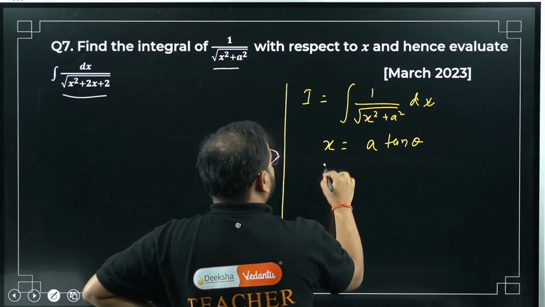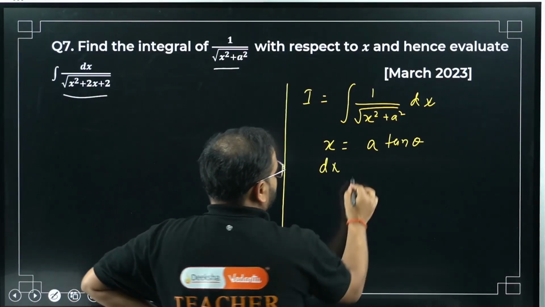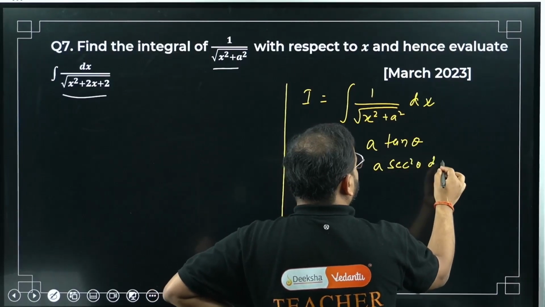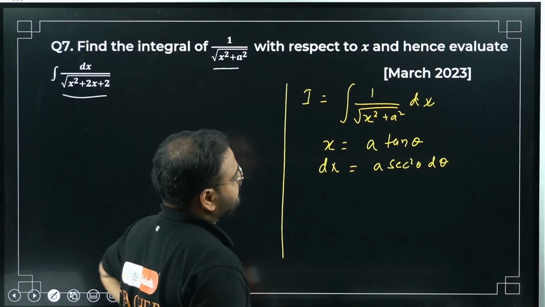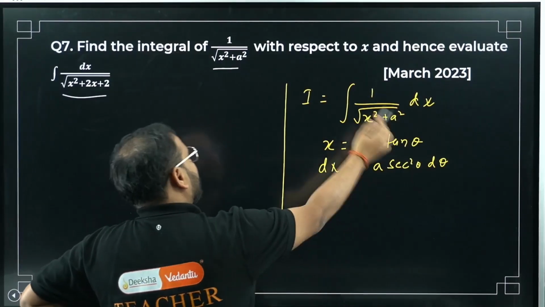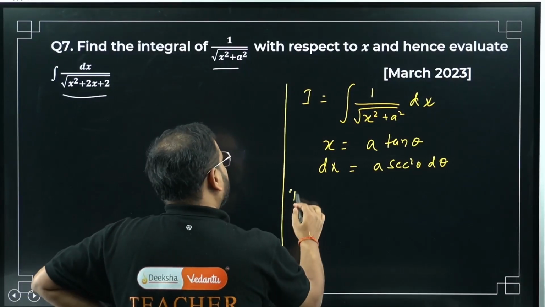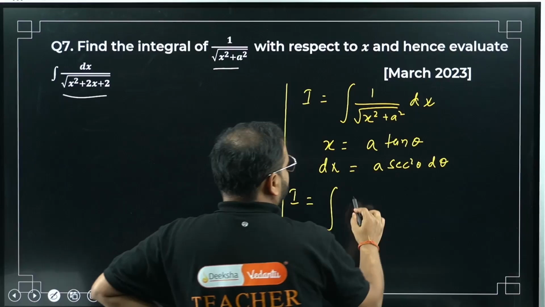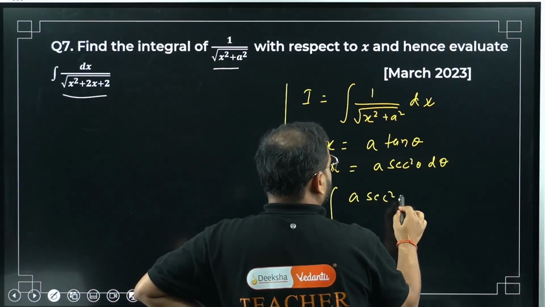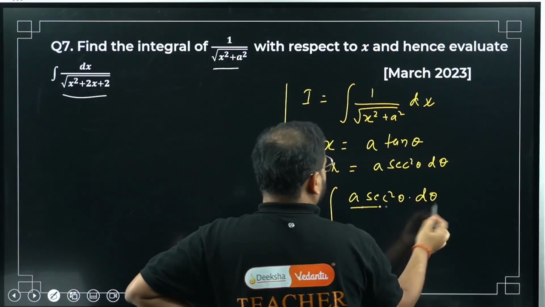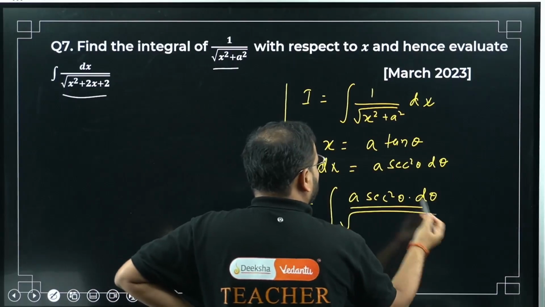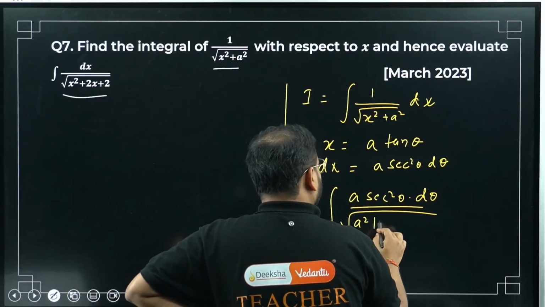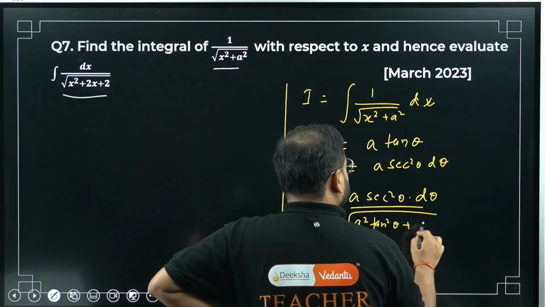So differentiate: dx equals a sec square theta d theta. Correct? Okay. Now substitute back everything in the integration I. Dx will become a sec square theta d theta divided by, in the root, I have x as a tan theta, right? It will become a square tan square theta plus a square.